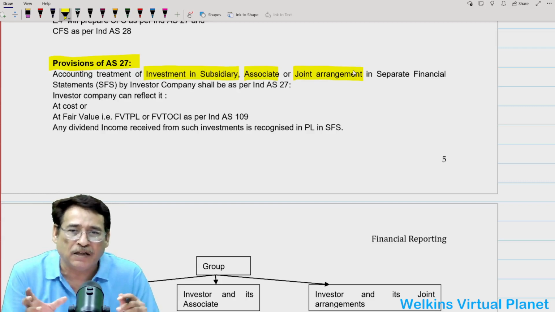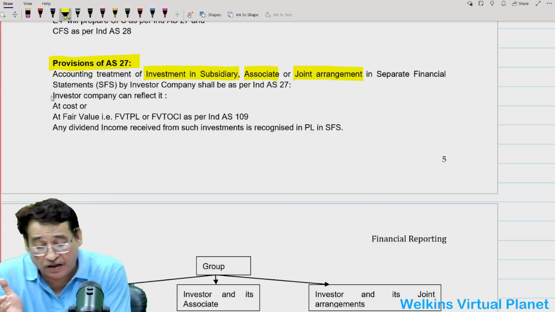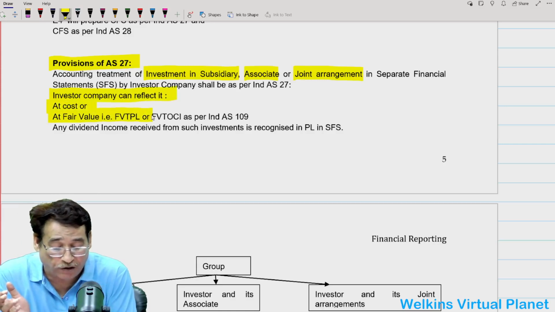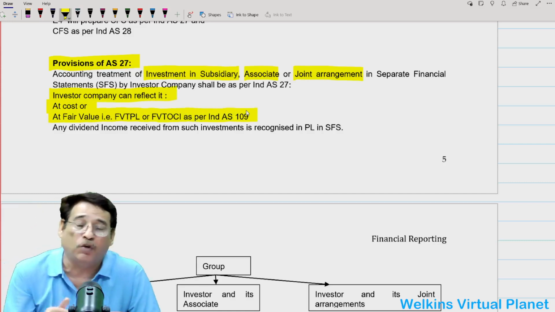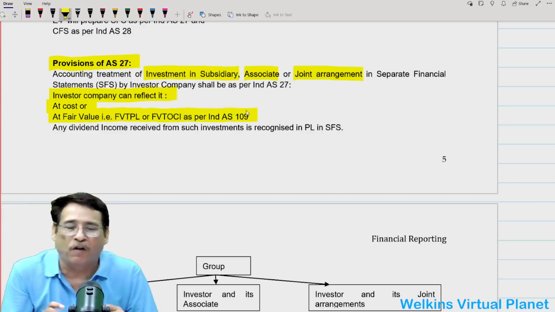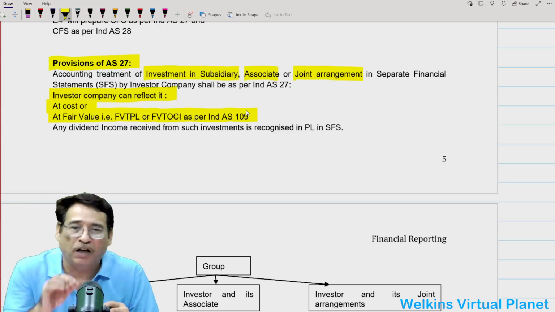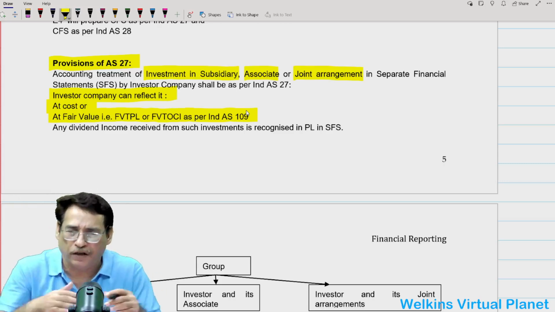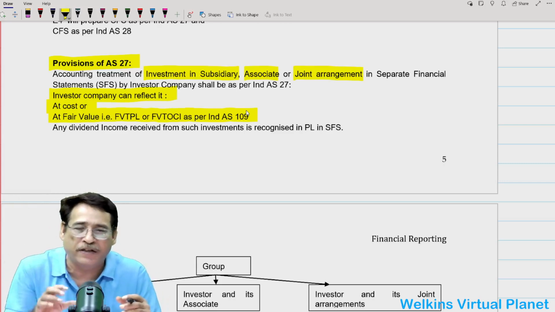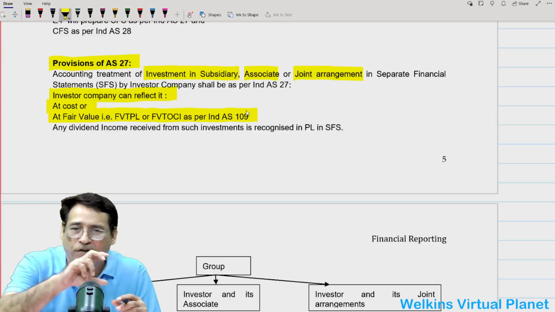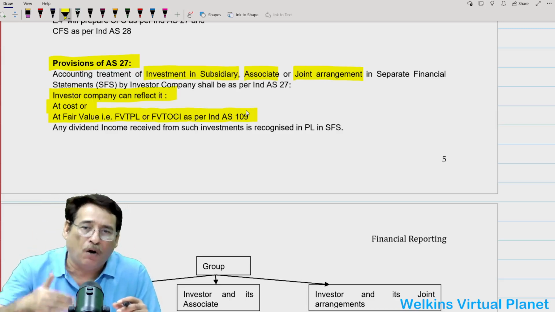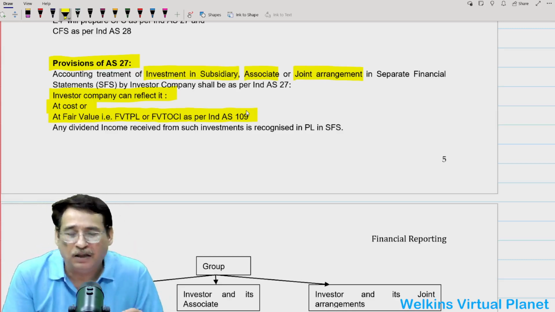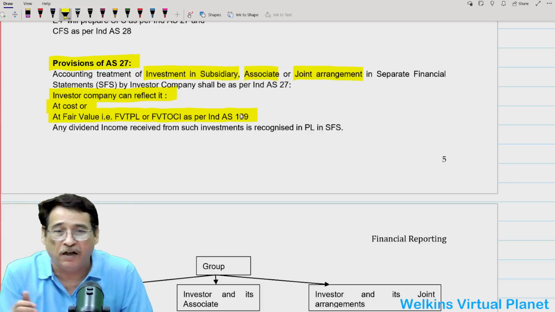Now, Ind AS 27 states that the investor company can reflect its investments at cost or at fair value, that is, fair value through profit or loss or fair value through other comprehensive income. These two terms we will study under Ind AS 109. That means Ind AS 27 gives the investor entity a choice to reflect its investment either at cost, or at fair value through profit or loss, or fair value through other comprehensive income. These provisions are contained under Ind AS 109.